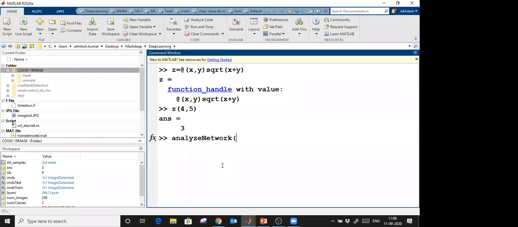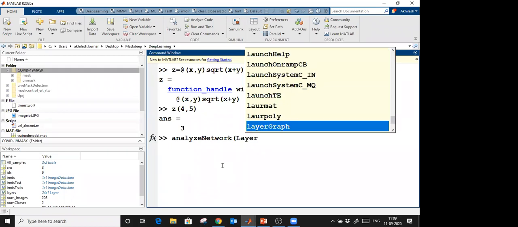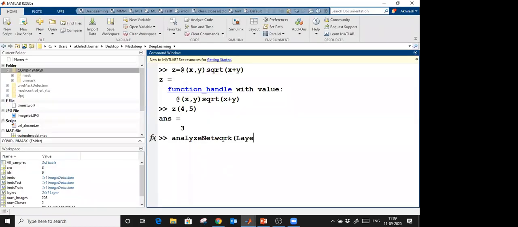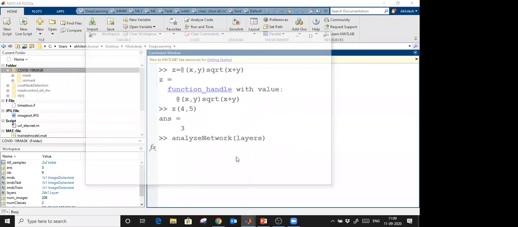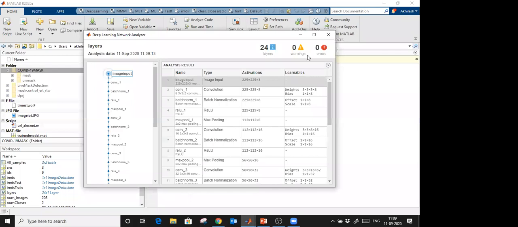Analyze network and the layers. What was the layer name? That is small. Okay, fine. If you give this command, you can analyze whether there is any error or not. It will check. So you see that here, 24 layers I defined and no warnings, no errors. So far so good, no issue.